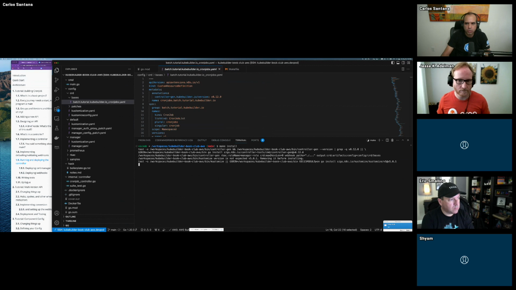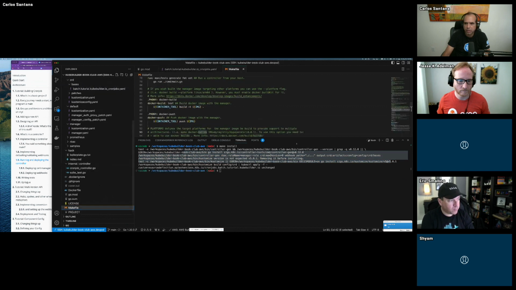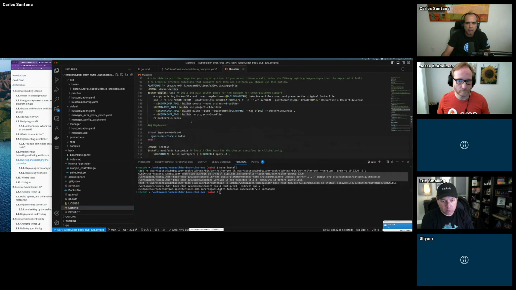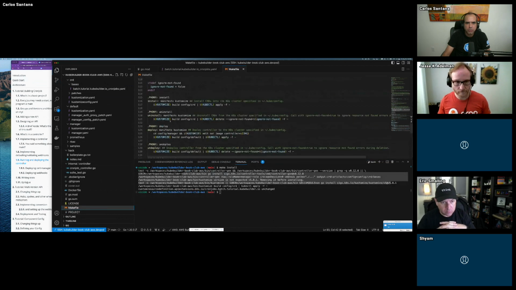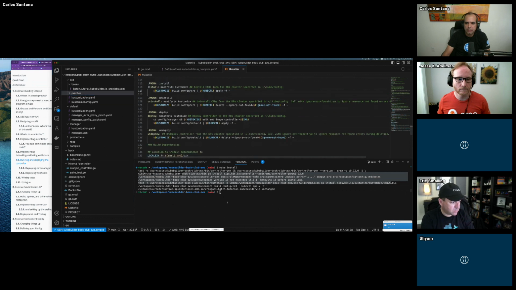Like, it goes through, as you can see here, it checks that you have kustomize installed. And in the Makefile, I was reading more of the Makefile. The make install basically is doing a kustomize build config CRDs. So it's just applying the CRDs using kustomize, including the patches, but we're not doing the webhooks. And that's it. Now, if you want to check, you can do k get crds. I shouldn't have that many.